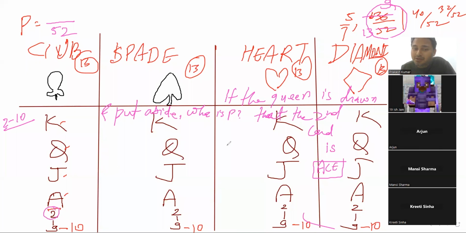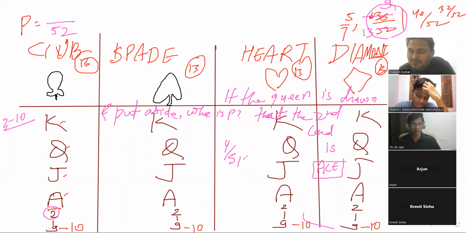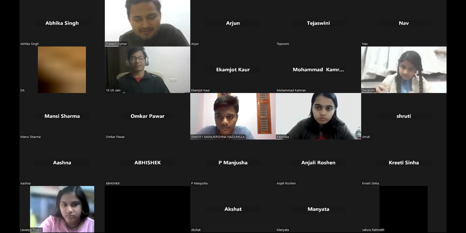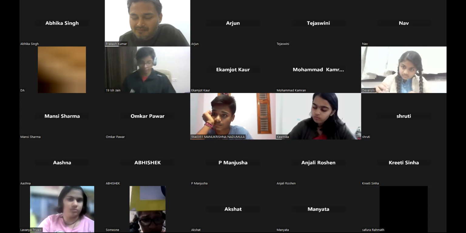How do you think it is 4 by 51, sir? Because it said the queen is removed, so one card is taken away. Total cards were 52, one card is removed, and there are four aces in total. So one queen is removed, the total cards are 51 and there are 4 aces. So the probability will be 4 by 51.